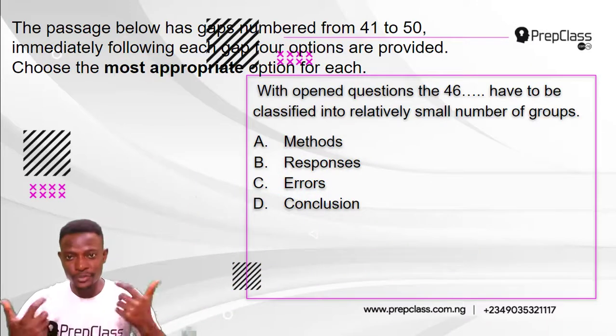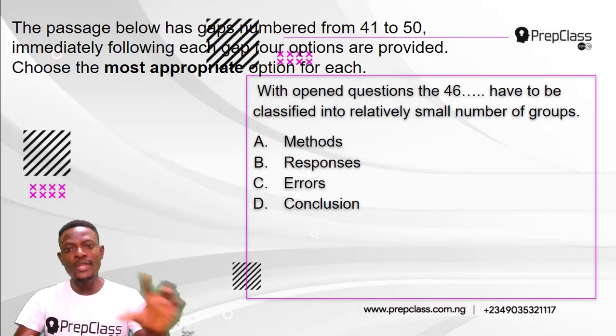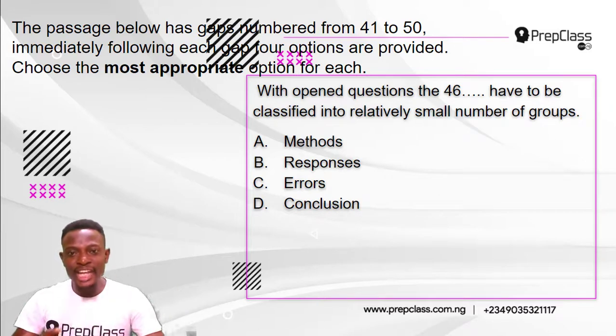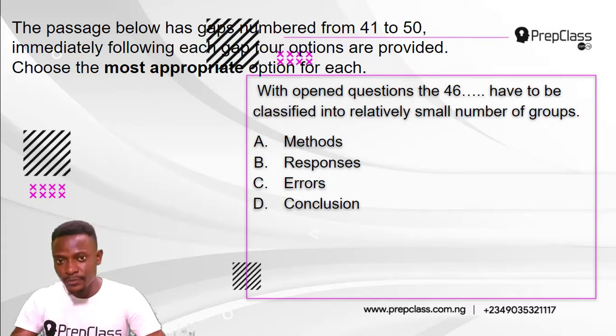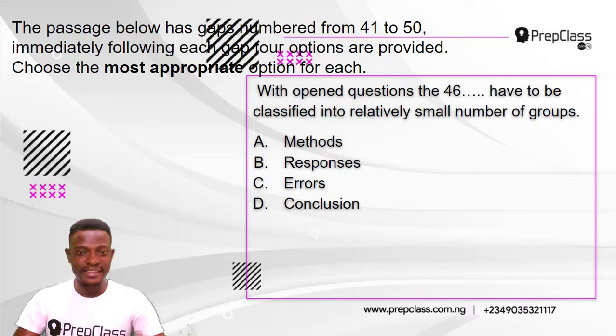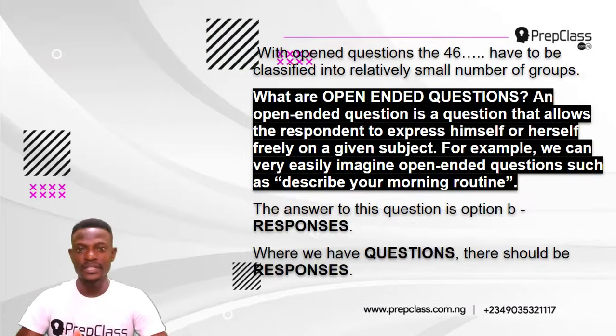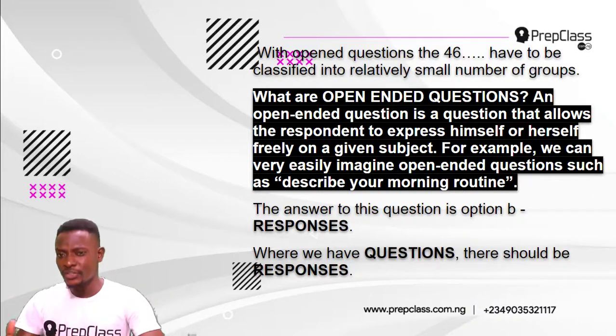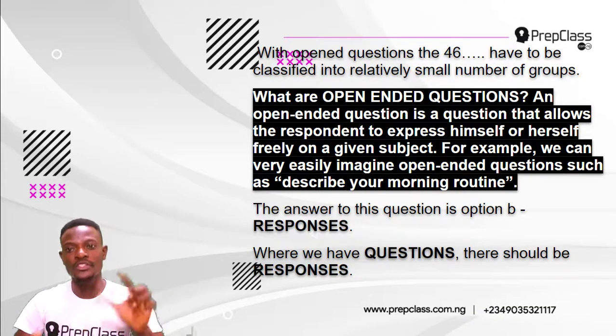Alright, now for question 46. With open questions, the dash have to be classified into relatively small number of groups. A. Methods. B. Responses. C. Errors. D. Conclusion. Now, what are open questions? First, we have to understand what open questions are.